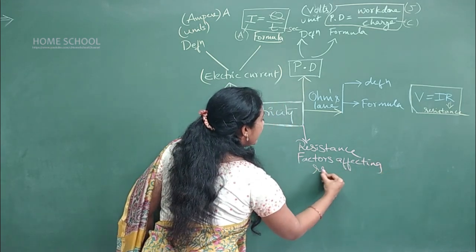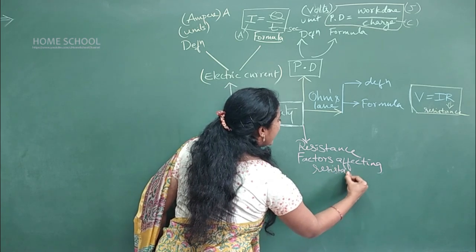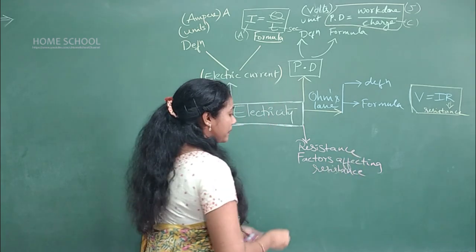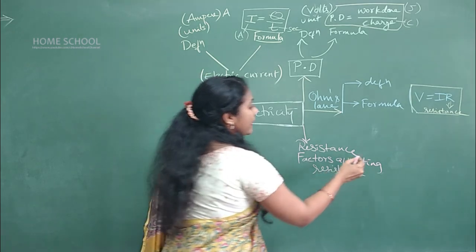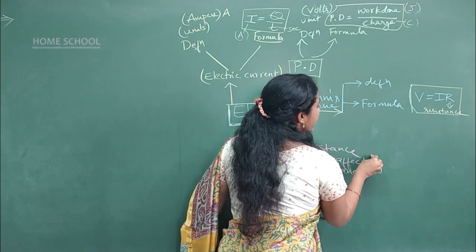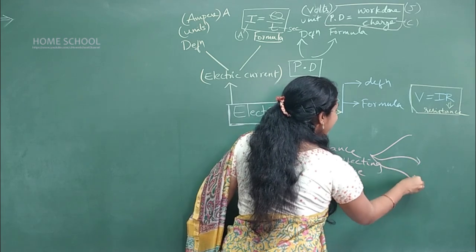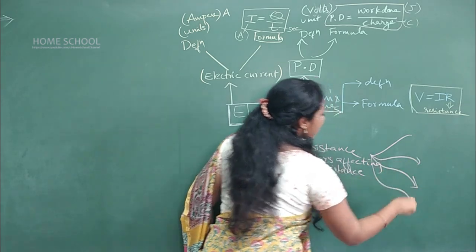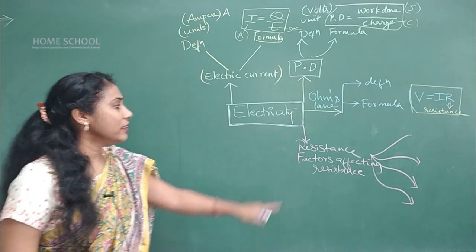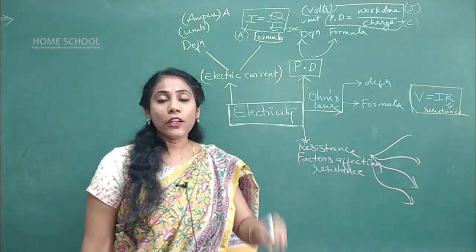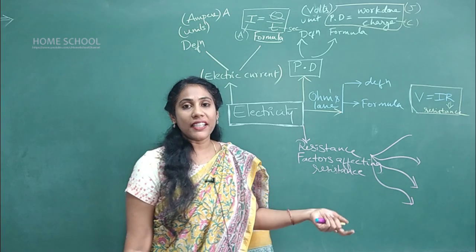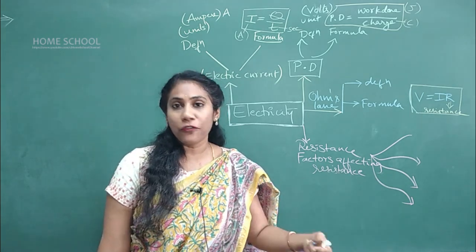Factors affecting resistance is very, very, very important. And what do you mean by resistance? It is nothing but obstruction to the flow of current, disturbance for the flow of current.